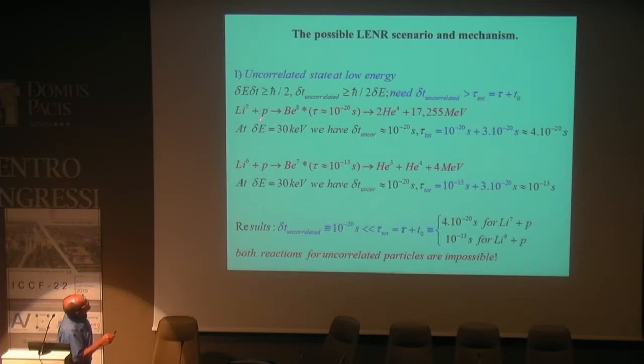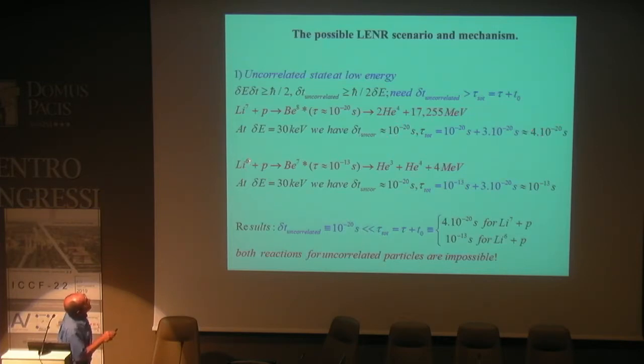If the energy of fluctuation is 30 keV, the duration of uncorrelated fluctuation is 10 to the power minus 20. But the total duration of the reaction, including the duration of transparency and decay of the compound nucleus, is 4 by 10 to the power minus 30. We do not have a good relation. The duration is less than such value.